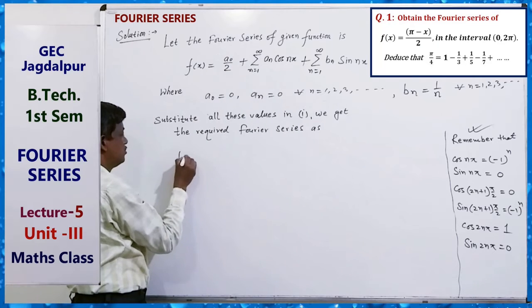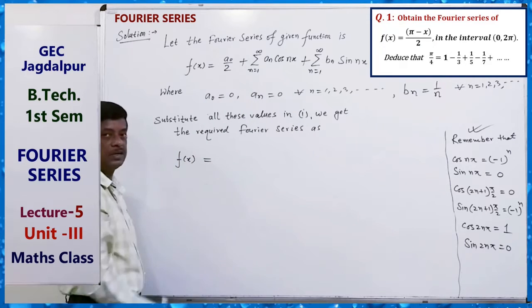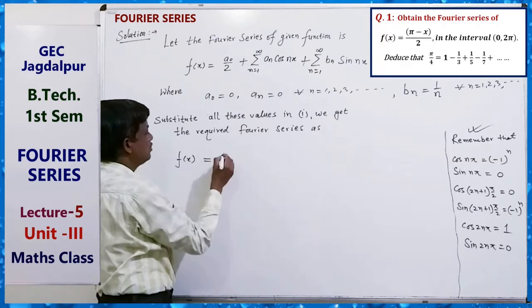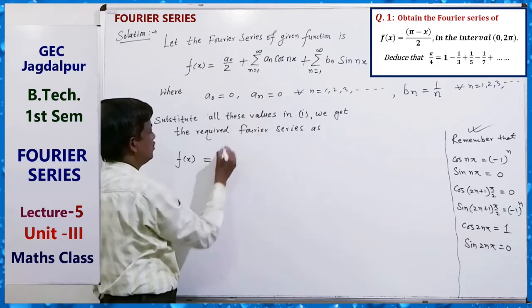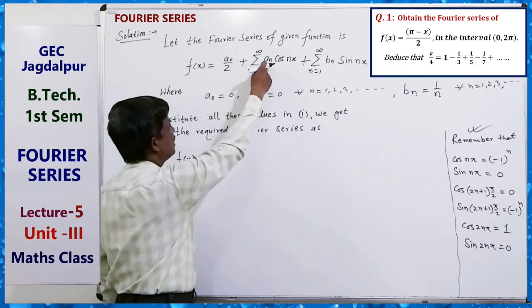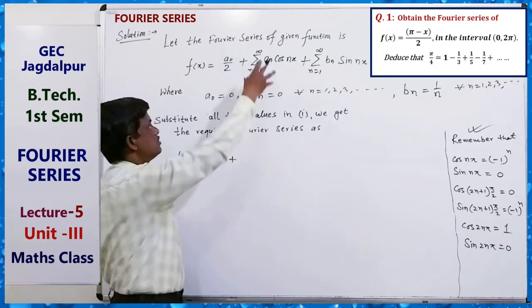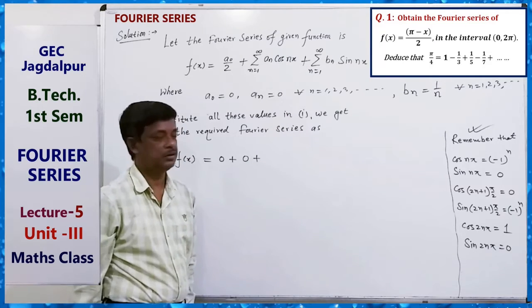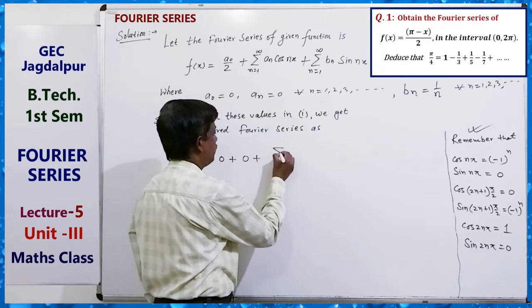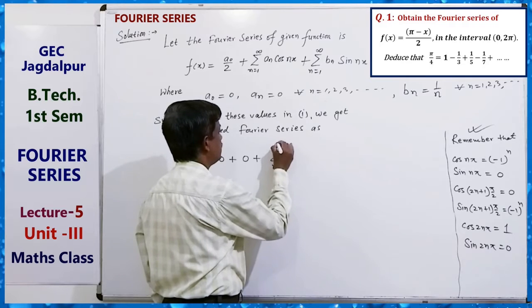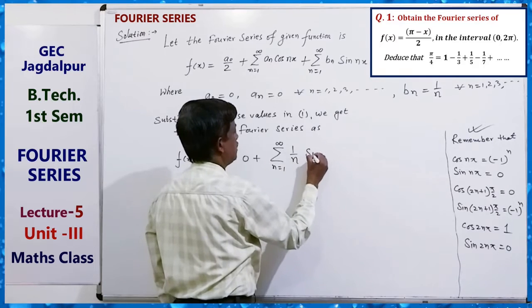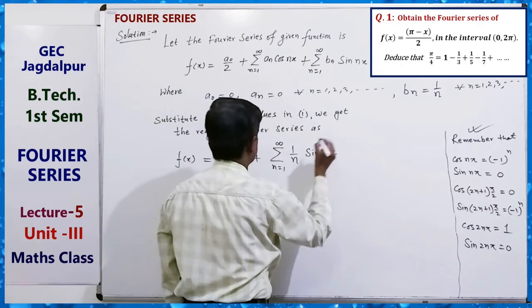f(x) equals to a0, that is 0, plus, here all an are 0, so this series will also be 0, plus bn, sum of n equals 1 to infinity, bn means 1 by n, and sin nx.